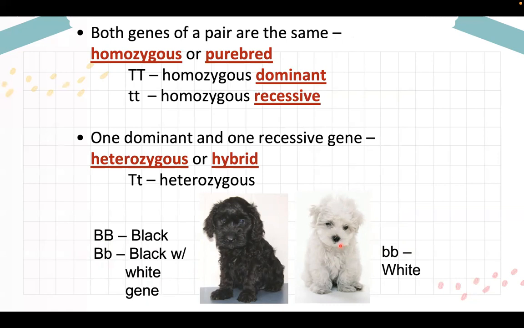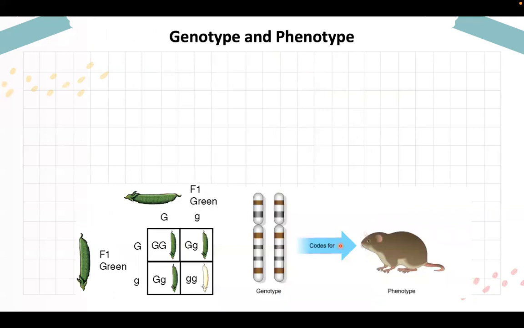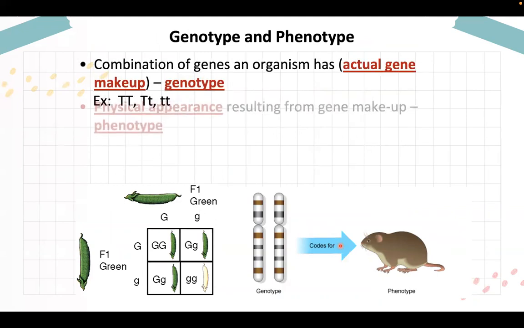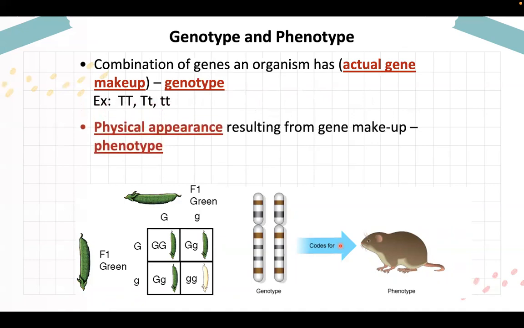Sorry, so this is the genotype and the phenotype. It is the combination of genes an organism has, the actual gene makeup. It is what we call the genotype. Okay? And then the physical appearance resulting from gene makeup is what we call the phenotype. So magkaiba ang genotype sa phenotype.